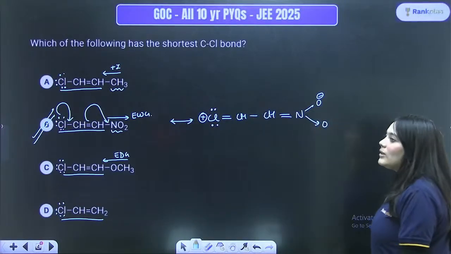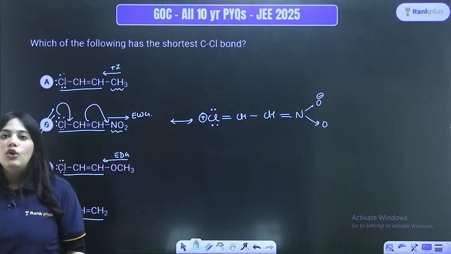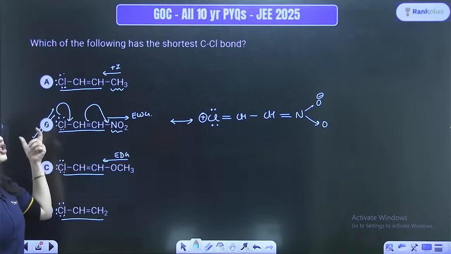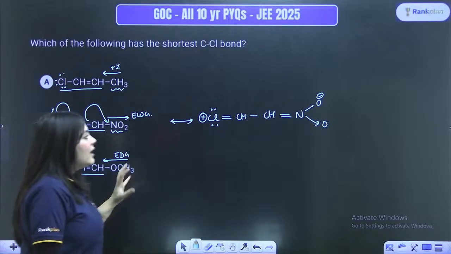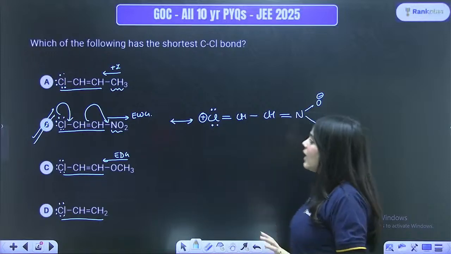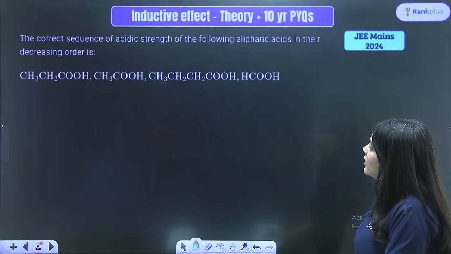Now, because of resonance present and because of the electron withdrawing nature of the NO2 group, this Cl will have the shortest bond amongst all these options. Understood? Is this concept clear to everyone? This is how you're going to apply it. Okay? Now, let's go to the next question.